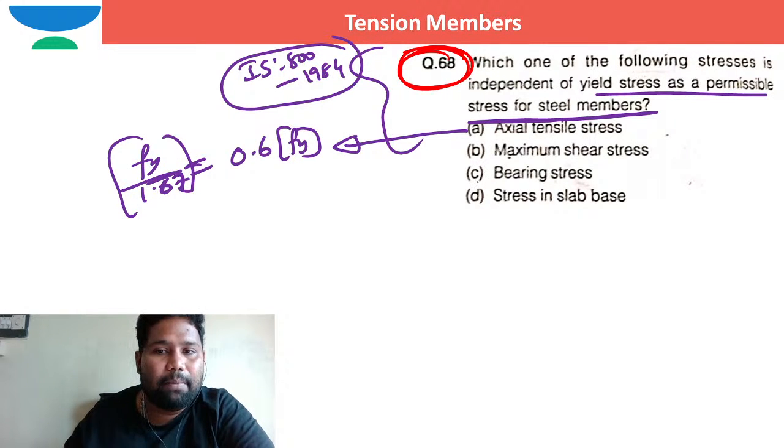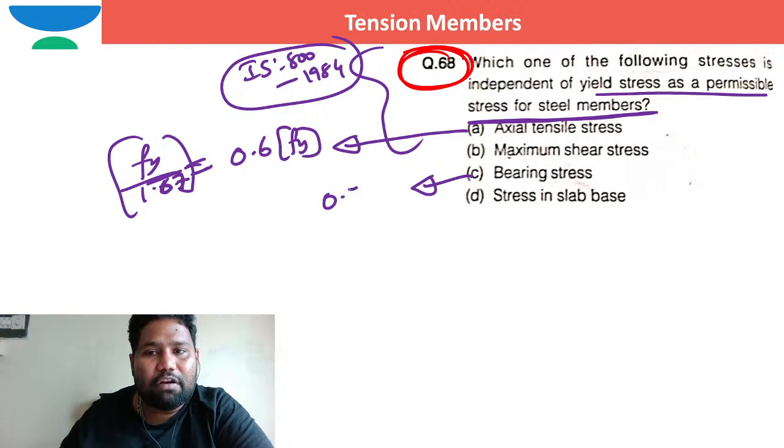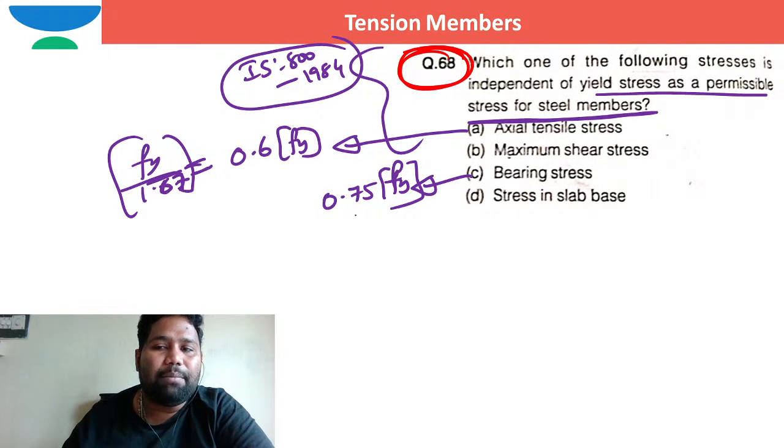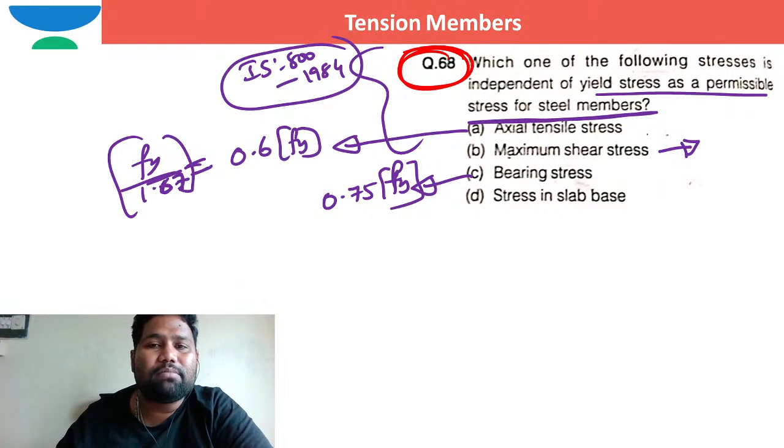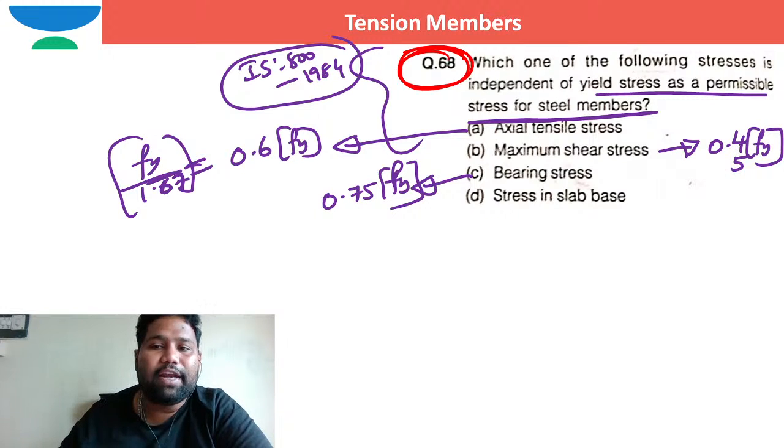Coming to bearing stress, the permissible bearing stress is taken as 0.75 times Fy. Coming to maximum shearing stress, as per IS 800 1984, it is 0.4 times Fy, 0.45 times Fy, is the maximum permissible shearing stress as per